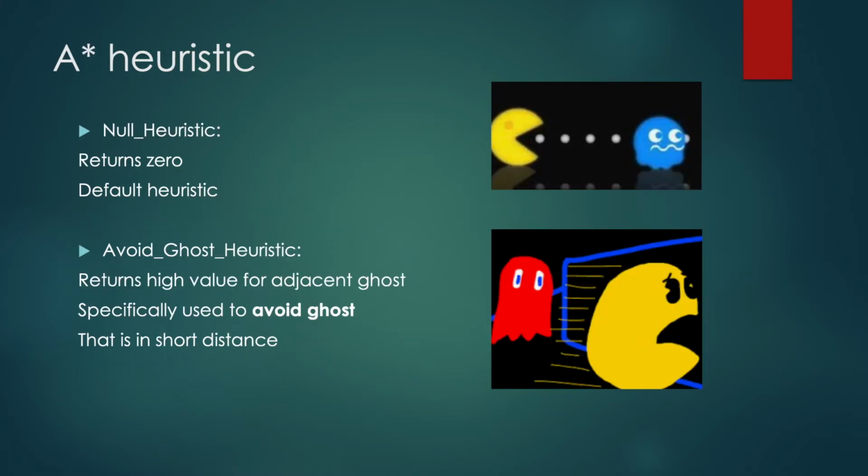So we designed the heuristic in the following manner. First, we have the non-heuristic, which returns 0, and it corresponds to the default heuristic. We use this heuristic for most of the time. The second heuristic is the avoid ghost heuristic, which returns a high value for adjacent ghosts. And we use this heuristic specifically to avoid ghosts that are at a short distance to the Pacman.